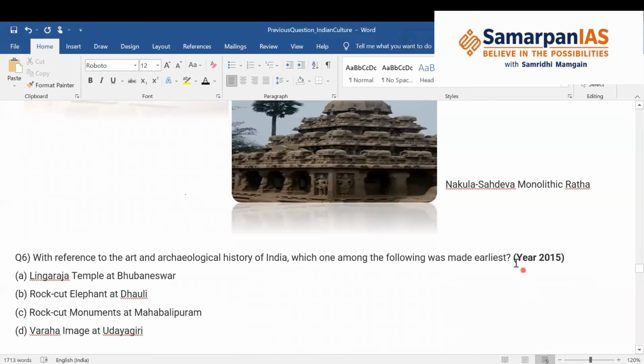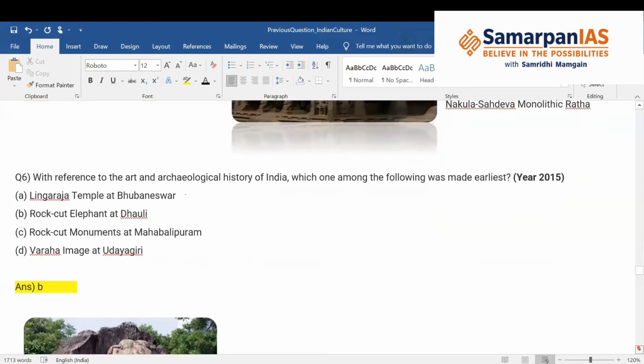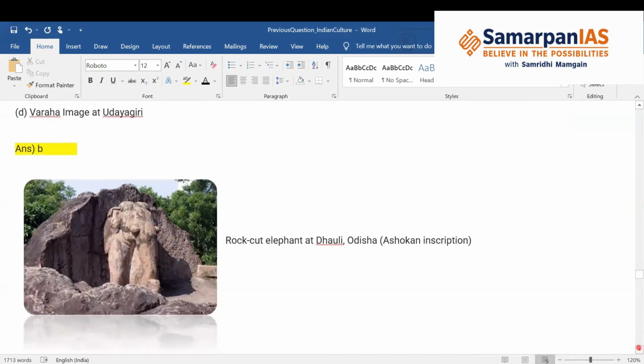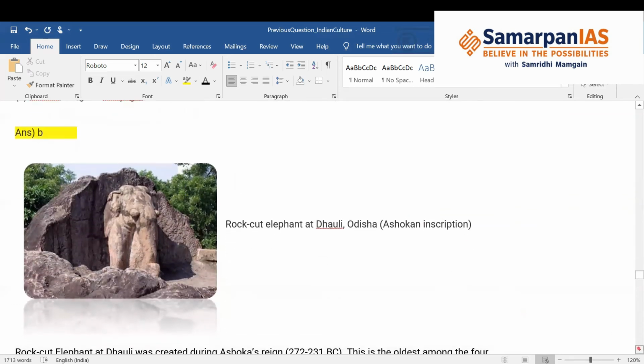Now coming to the next question, which was asked in the year 2015: with reference to art and archaeological history of India, which one among the following was made earliest? You have to tell which of the following sculptures or groups of monuments was made earliest. Lingaraj temple at Bhubaneswar, rock cut elephant at Dholi, rock cut monuments at Mahabalipuram, Varaha image at Udaygiri. Okay, so the correct answer is B, because the rock cut elephant at Dholi was made during Ashokan time. And it has an Ashokan inscription as well.